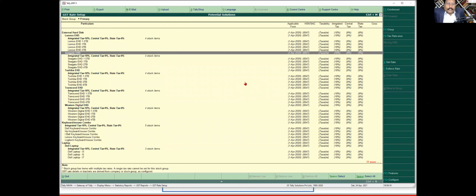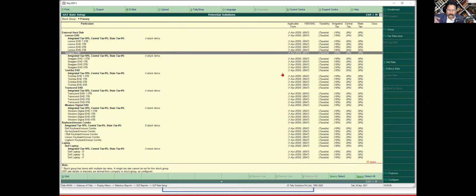Now how do you change it? Again, you don't have to go to your accounting master and go into each one of them. Tally says, and that is why this report is given in Tally, especially for your inventory configuration management. I have done 18 at the company level, so all my 150 items have become 18. Now I will show you how to change these four items. How am I going to change the rate to 28%?